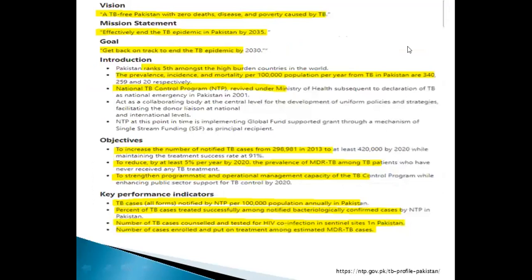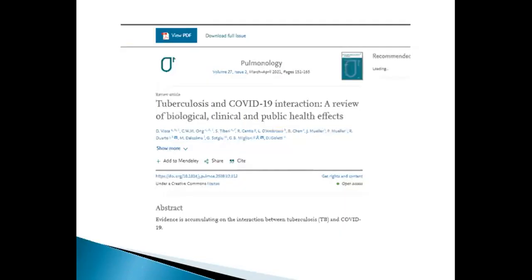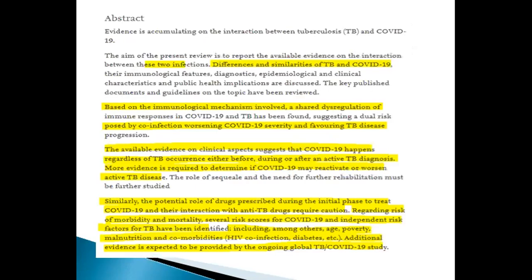This is actually the goal, which is a tuberculosis strategy. Recent advances: there is a paper published, Tuberculosis and COVID-19, a review of biological and clinical public health facts. This paper states that the available evidence on clinical facts shows COVID-19 happened regardless of TB occurrence, either before, during, or after TB diagnosis. Similarly, the potential role of drugs prescribed during the initial phase to treat TB and COVID-19, and their interaction with anti-TB drugs, regardless of risk of morbidity and mortality.